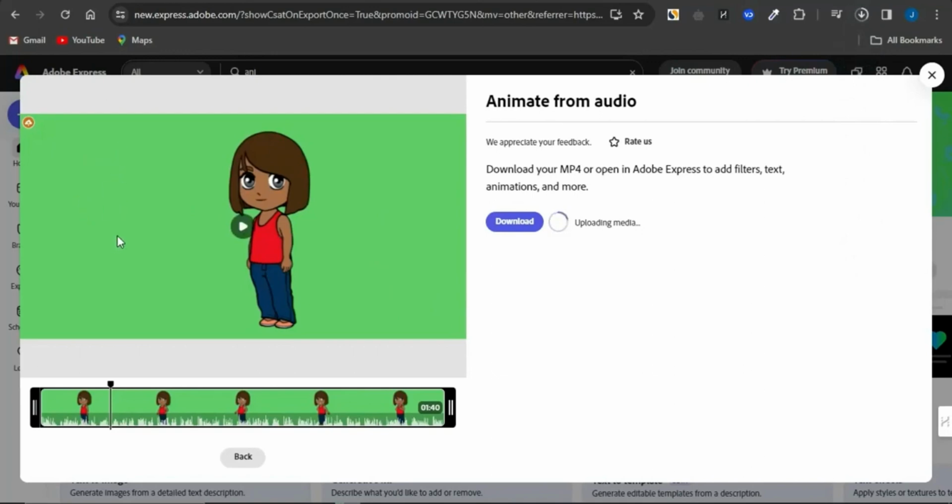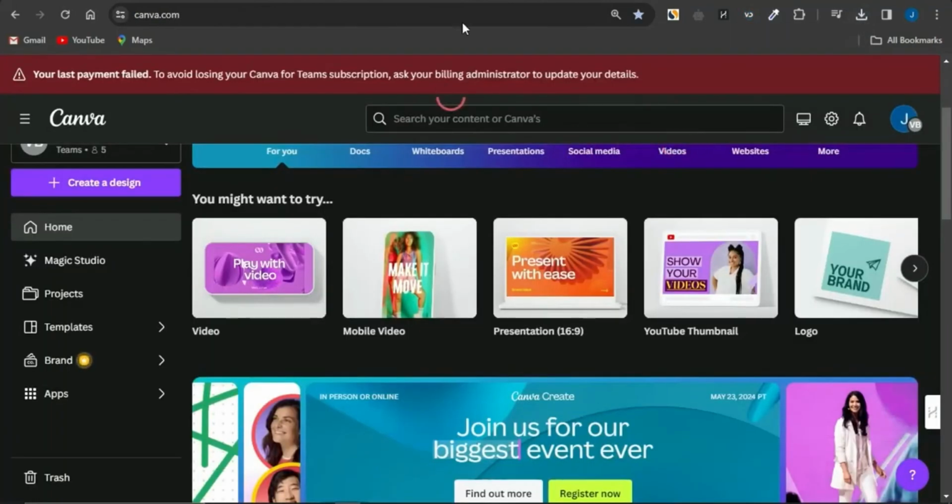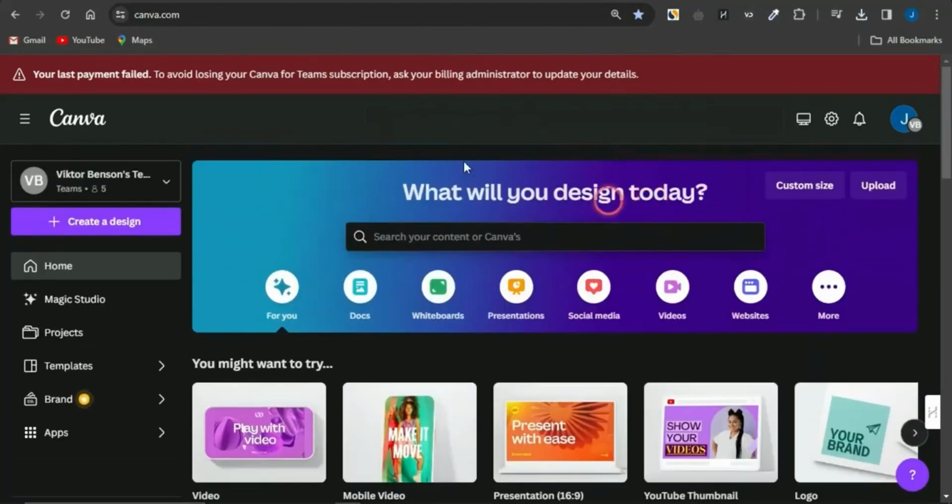Mind you, it is quite important to use a green screen for the background to enable you change your background anytime you actually want. You may want to use any other background of your choice, but I actually prefer to use a green screen right there. So, once that has actually been done, you want to head to Canva and select the background which you want to use for your video. You want to make sure you do select an appropriate background for your video. And I'm going to just simply show you how to do that right now.